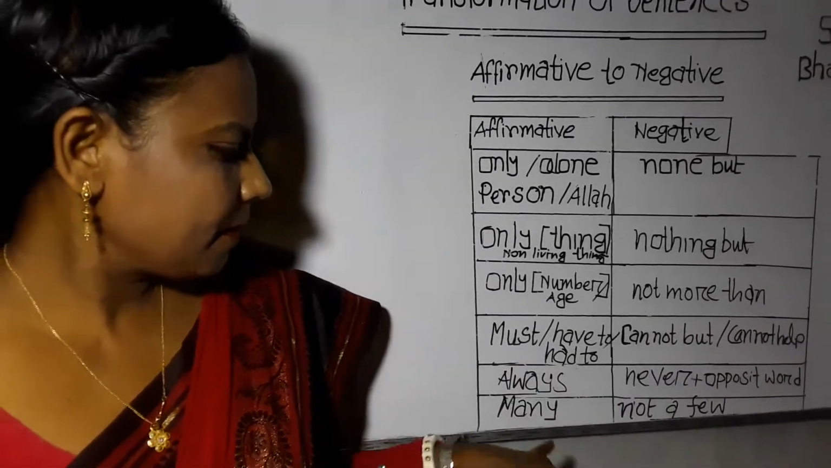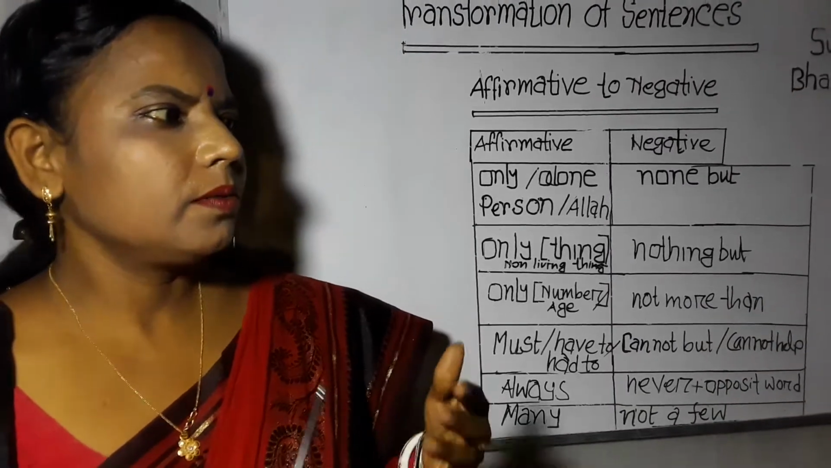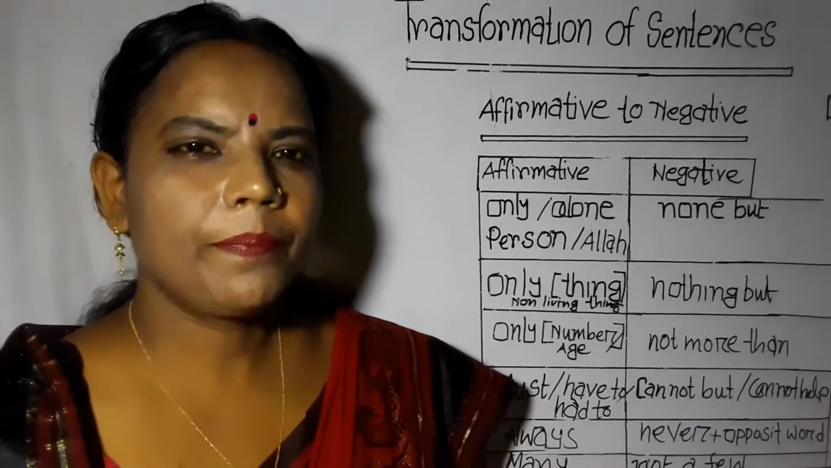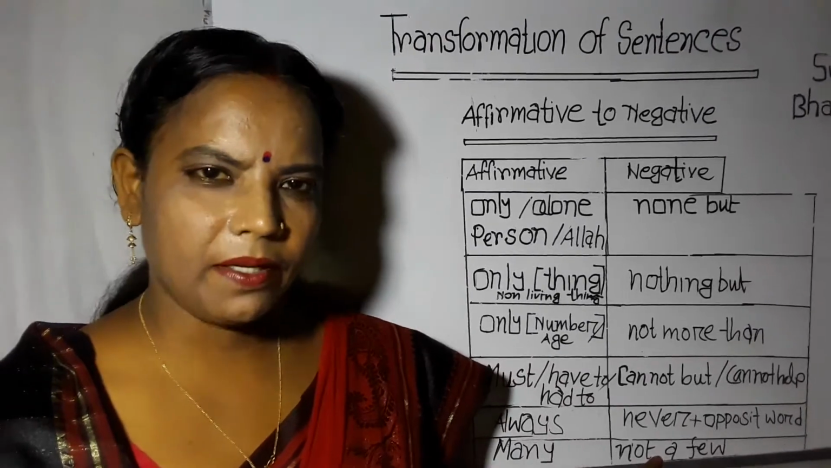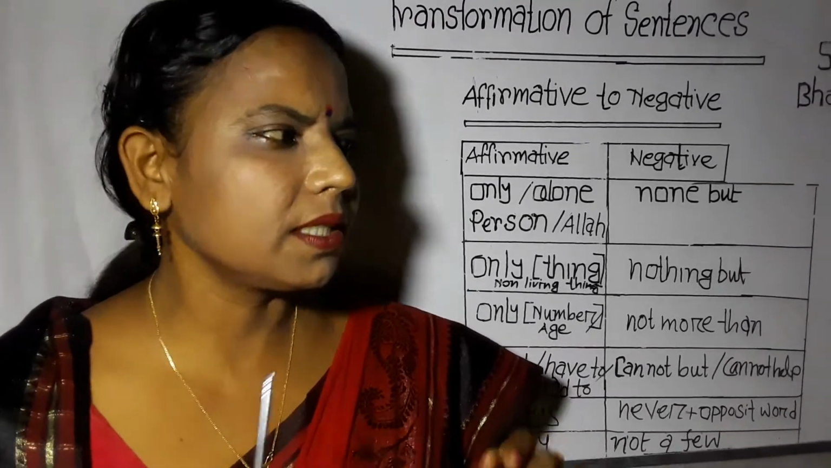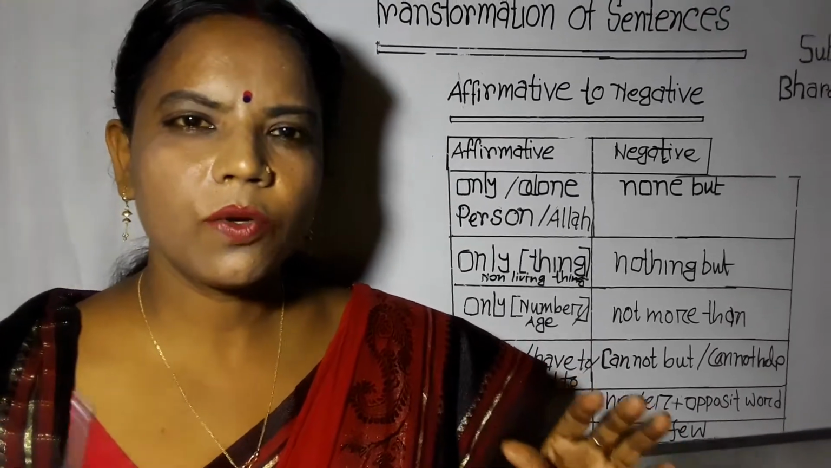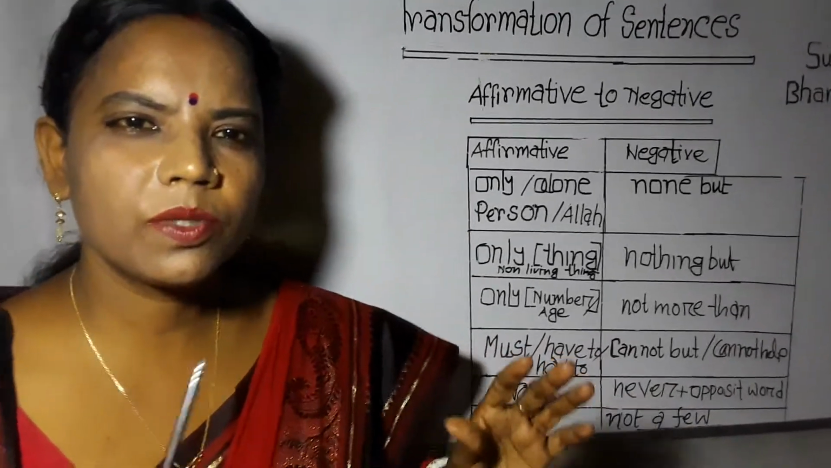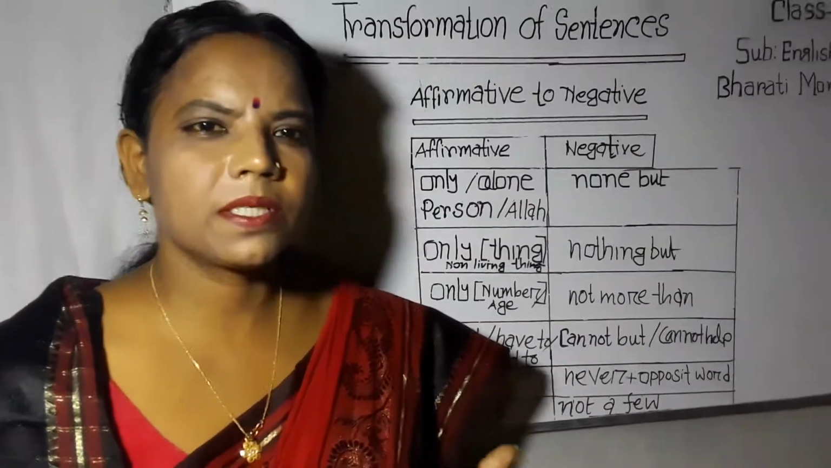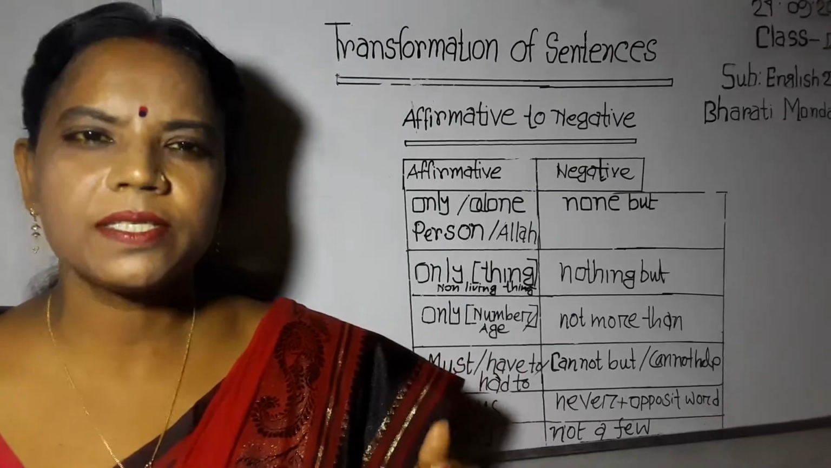Now we shall discuss the next rule. If any affirmative sentence has many, not a few is used instead of many. For example, we can say, there are many students in the class. It is an affirmative sentence, and when it is changed into a negative sentence, it will be turned into, there are not a few students in this class.